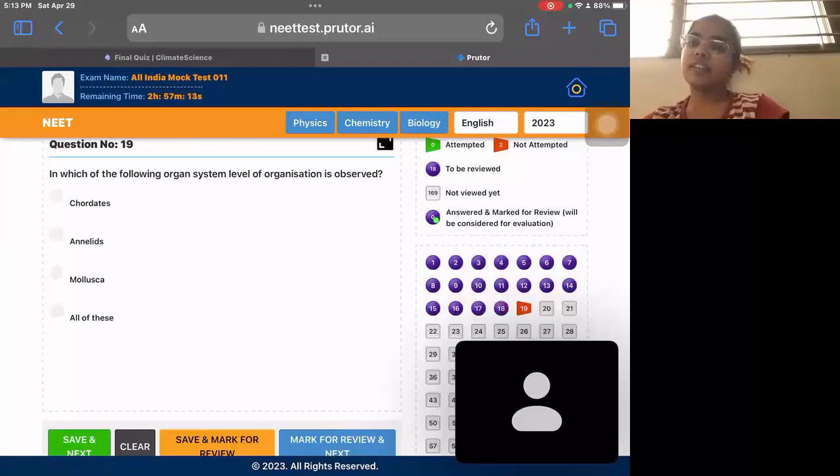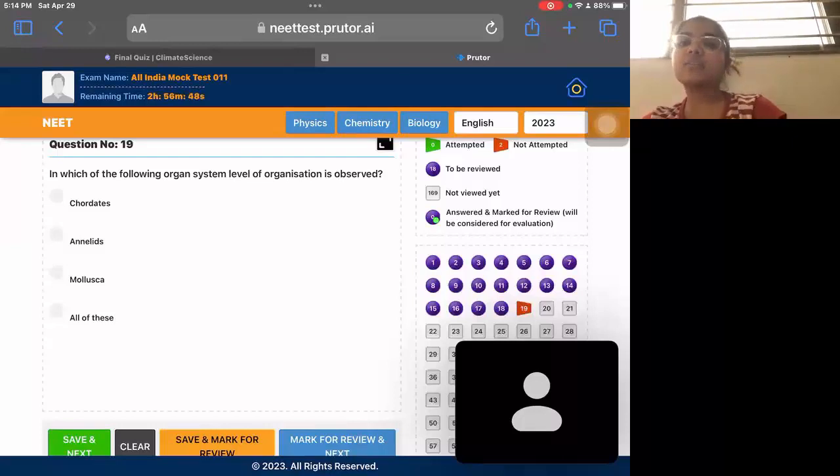Question 19 is which of the following organ system level of organization is observed? Okay. So mollusca is the primitive form. It is not observed there. So all of these also get cancelled out. Only annelids have organ system level of organization. From annelids onwards, the organ system level of organization starts. So annelids also have organ system level of organization. So that is the correct answer.